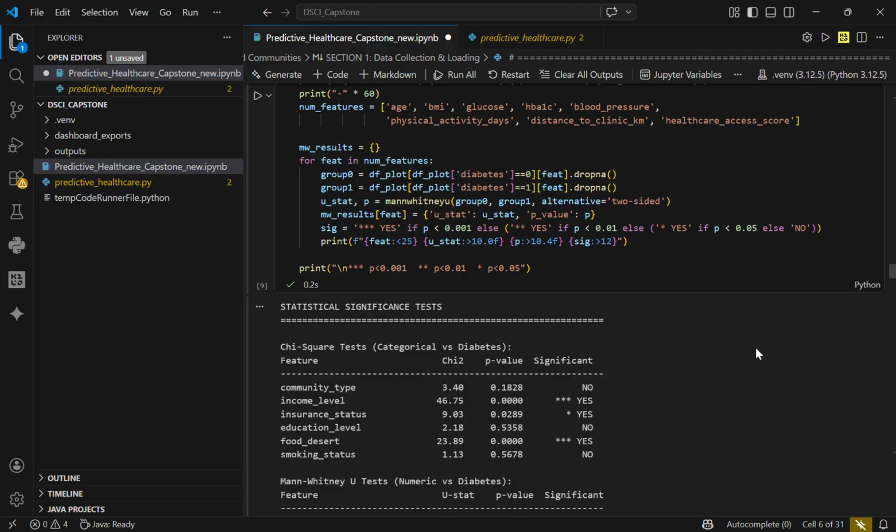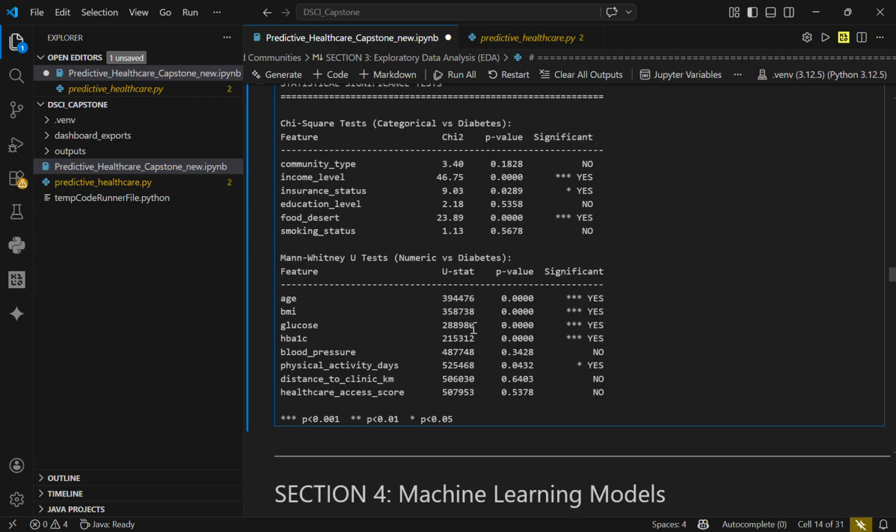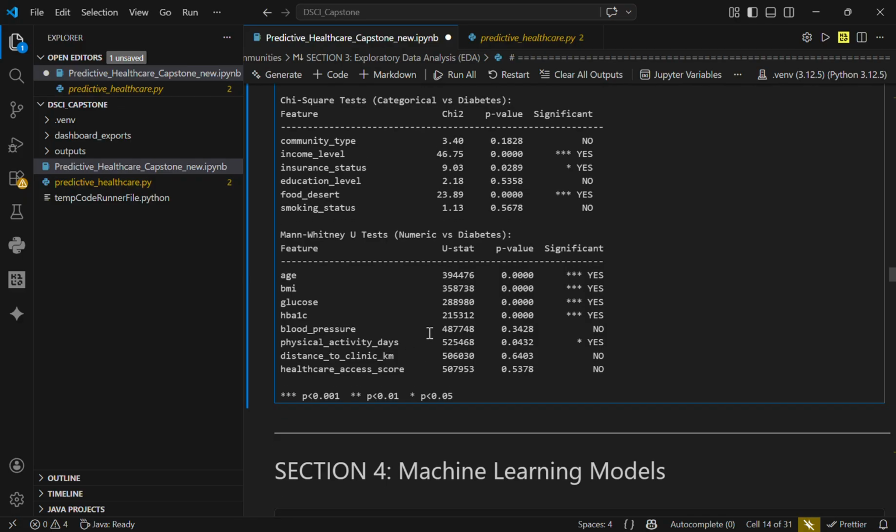After that, we did some statistical significance tests such as chi-square tests, which was for categorical features versus diabetes, and the Mann-Whitney U test, which was for numerical features versus diabetes. Categorical features were community type, income level, insurance status, etc., and numeric features were age, BMI, glucose, etc.